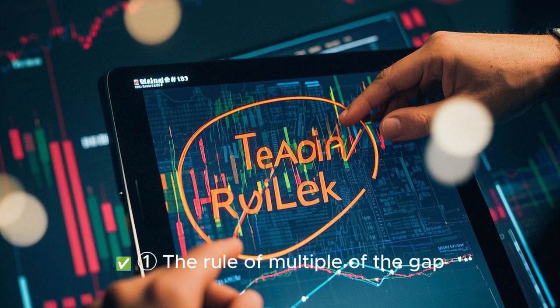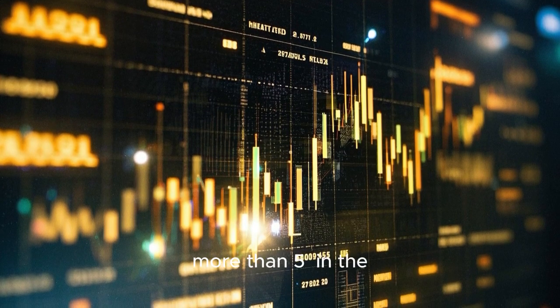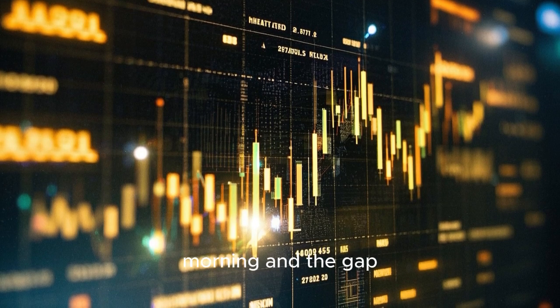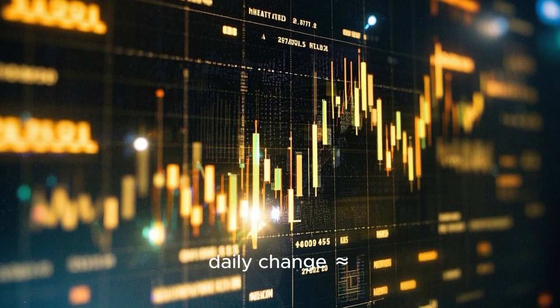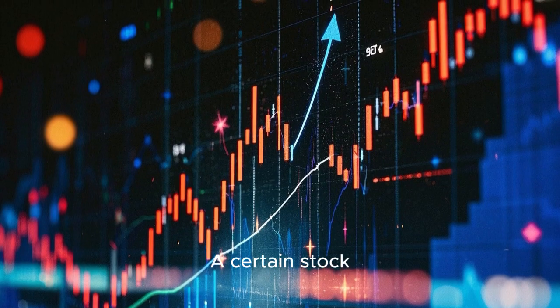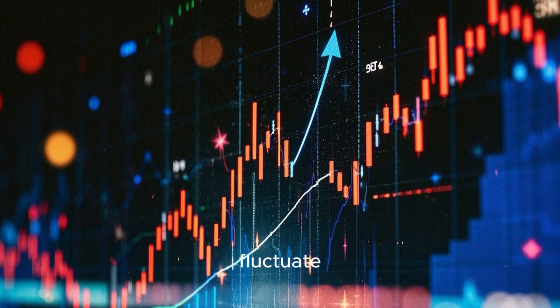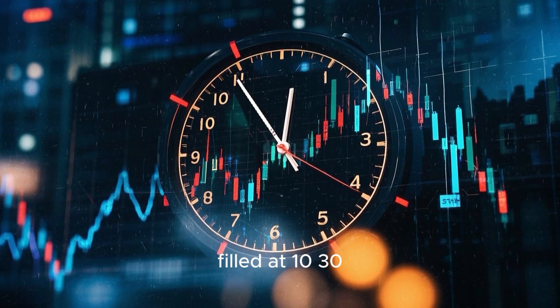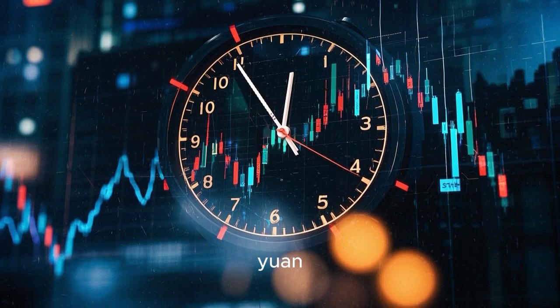The rule of multiple of the gap. Core logic: if you open higher or lower by more than 5% in the morning, and the gap is not filled at 10:30, the maximum daily change approximately equals the first low times 2. Trading scenario: a certain stock opened 6% higher and continued to fluctuate. The gap was not filled at 10:30. The first low point of opening was 10.5 yuan.